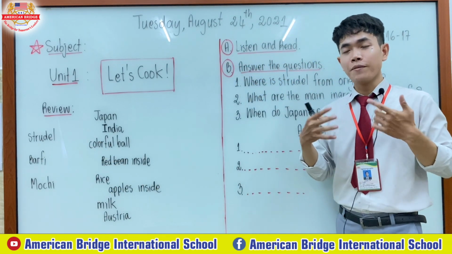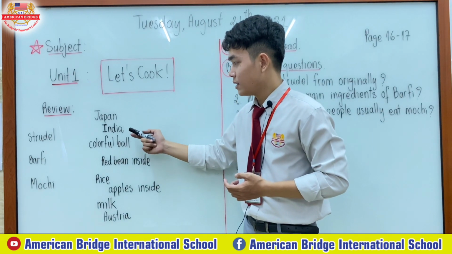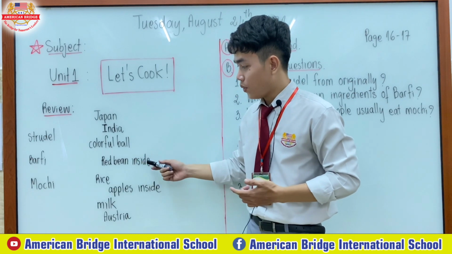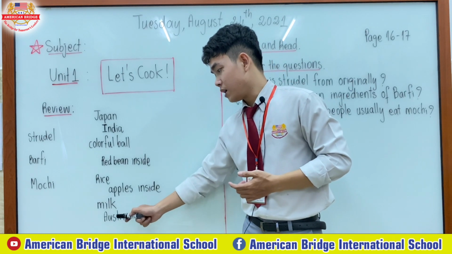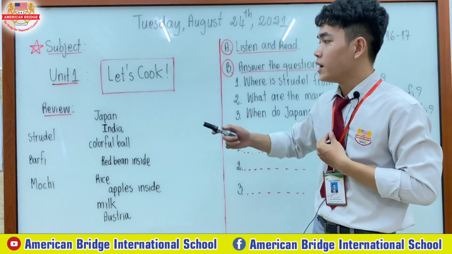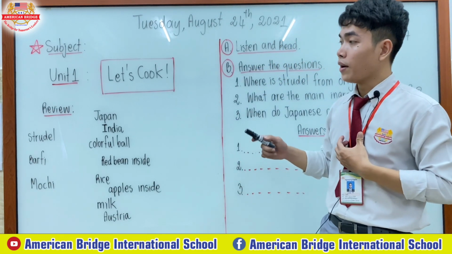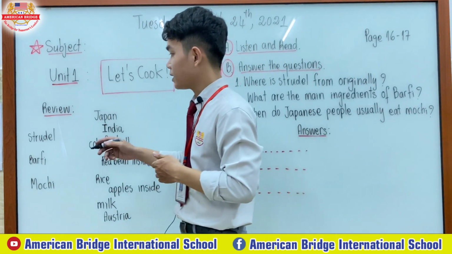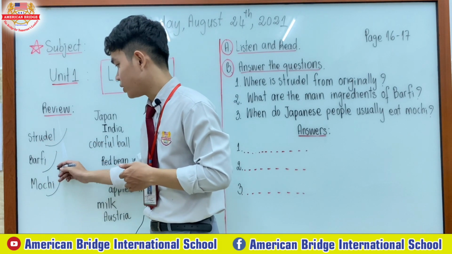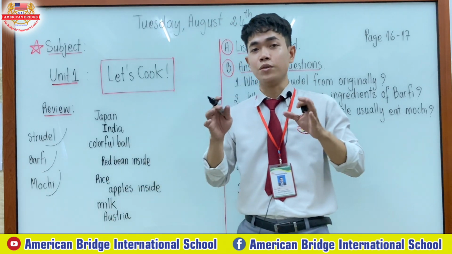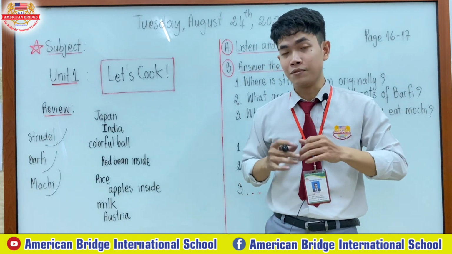Now everyone, let's take a look at the whiteboard together. These are the words: Japan, India, colorful ball, red bean inside, rice, apples inside, milk, and Austria. We know that Japan, India, and Austria are countries. Let's take a look at this side, and we are going to match the words that are related to the names of the cakes that we studied.